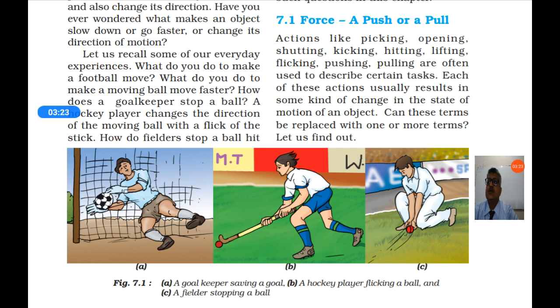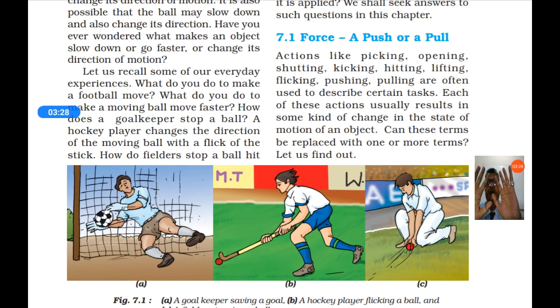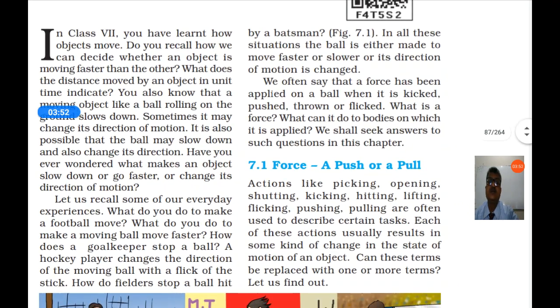How does a goalkeeper stop a ball? A moving ball is stopped by holding the ball. A hockey player changes the direction of the moving ball with the flick of the stick. A hockey player touches the ball with the hockey stick and it changes direction. How do fielders stop a ball hit by a batsman? You have seen, they run behind the ball and they hold that ball.